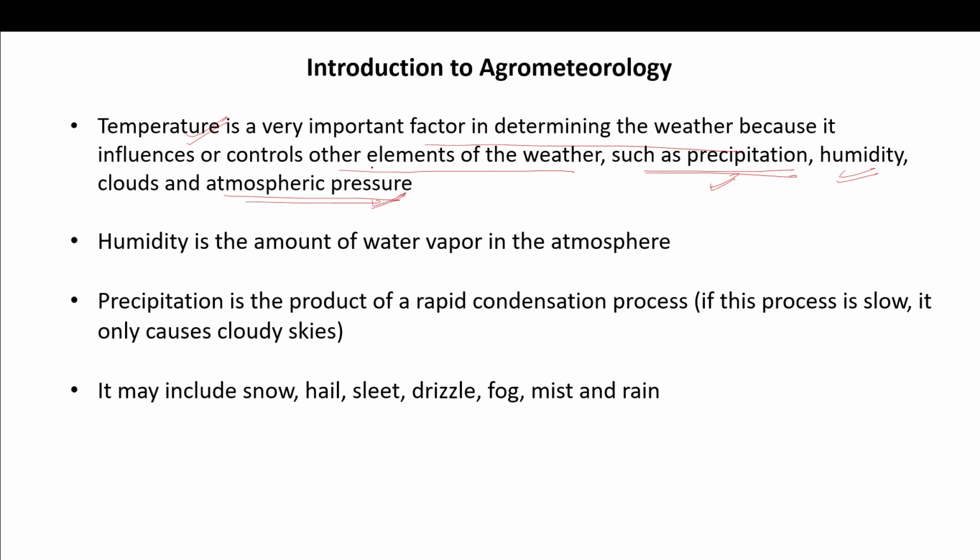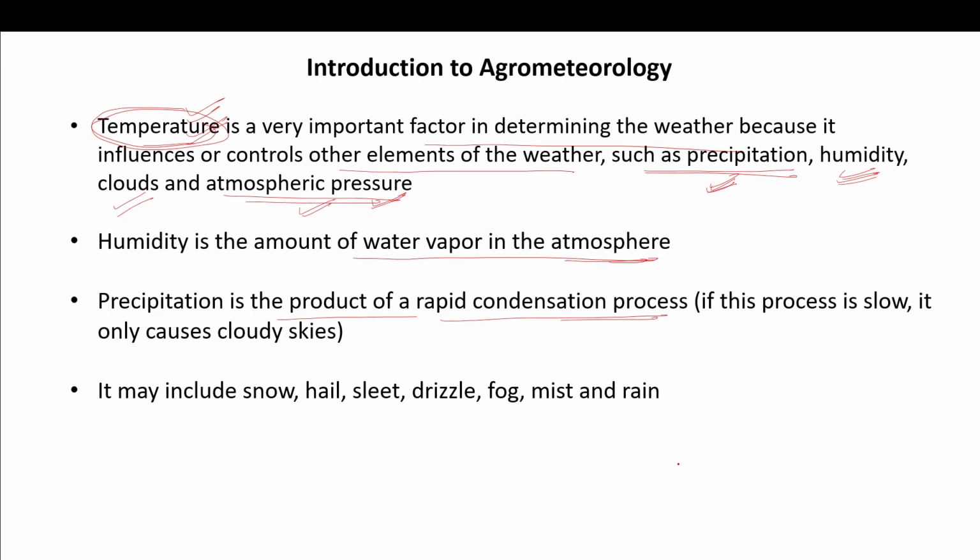So when you study the temperature, you are going to study precipitation, humidity, cloud formation, and atmospheric pressure change. Humidity is the amount of water vapor present in the atmosphere. Precipitation is the product of the rapid condensation process.